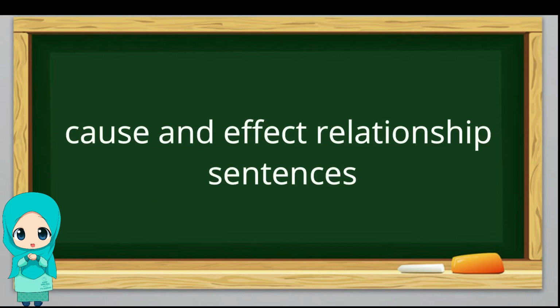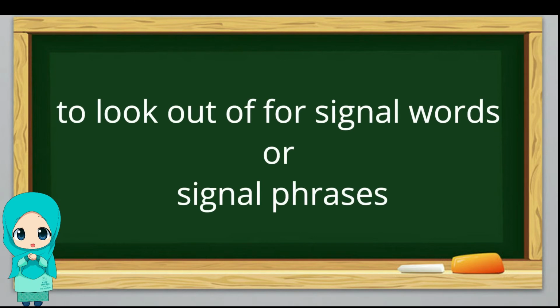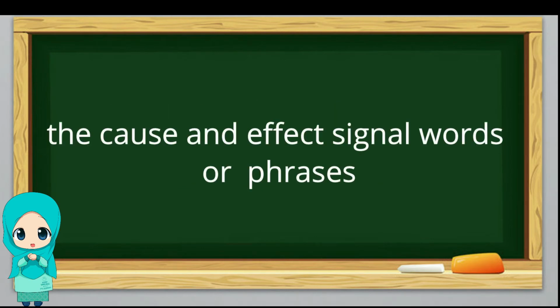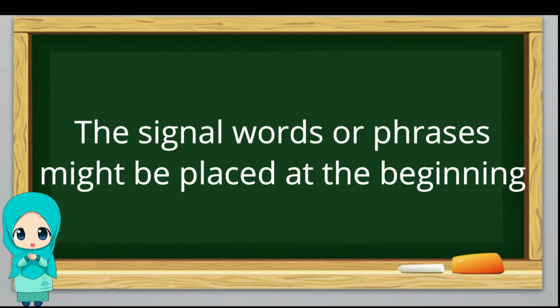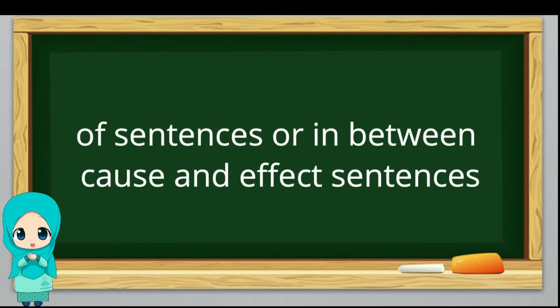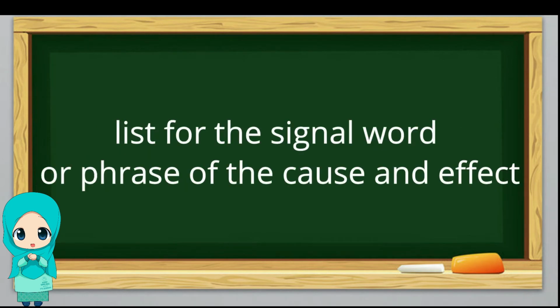An easy way to spot cause and effect relationship sentences is to look out for signal words or signal phrases. The cause and effect signal words or phrases tell the reader that there might be cause and effect occurring. The signal words or phrases might be placed at the beginning of sentences or in between cause and effect sentences. And here is the list of signal words or phrases of cause and effect.